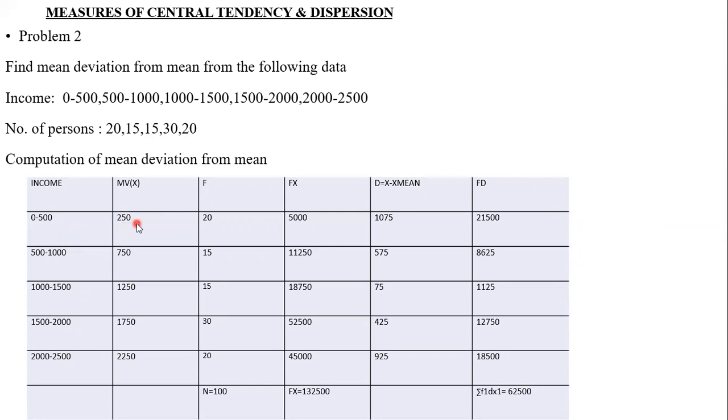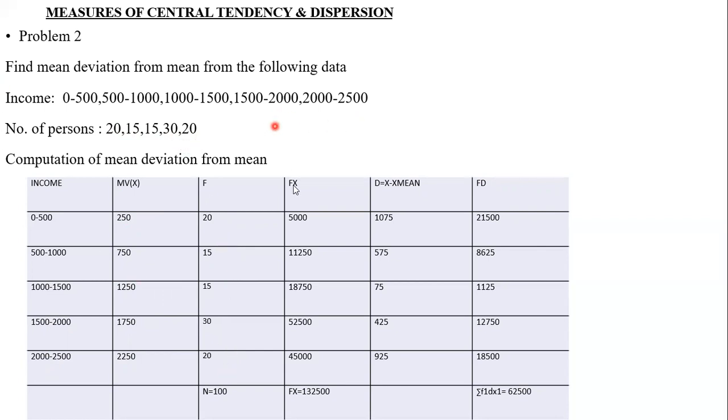If class intervals are given like this, what do we have to do? We have to find out the mid value. So mid value is the number in between. So for 0 to 500, the number in between is 250. Then 750, 1250, 1750, 2250. Okay, we first find the middle value. Then the frequencies given in the problem are 20, 15, 15, 30, 20.